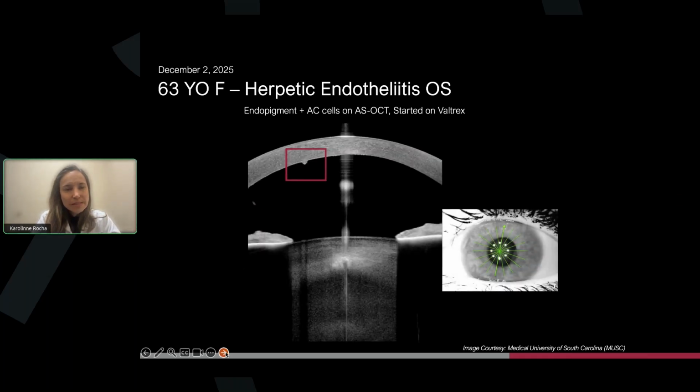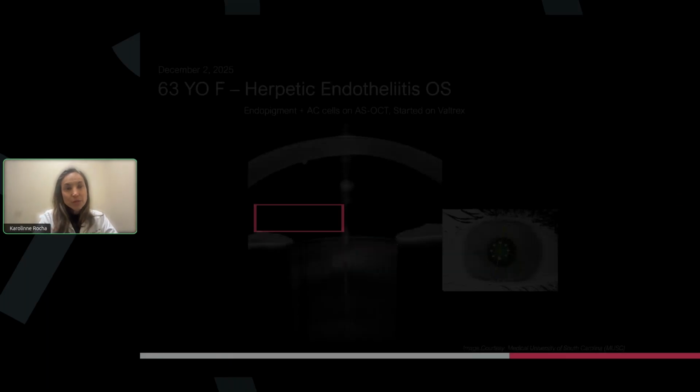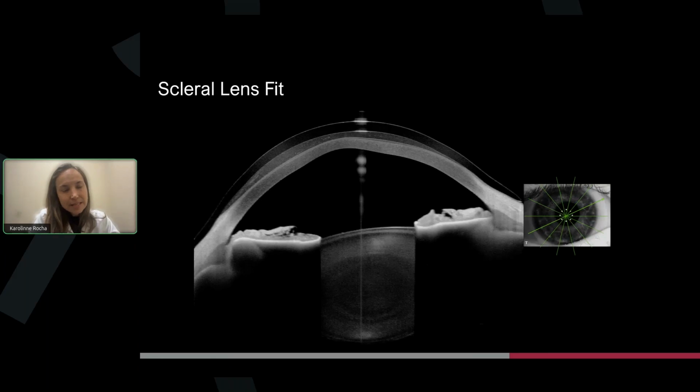Here's the same patient, showing some very specific areas and changes in the endothelium, just to give an idea of the resolution, that you can see AC cells. For scleral lens fitting, it's really great, very helpful for optometrists that use this technology.